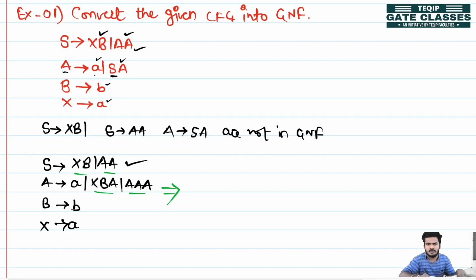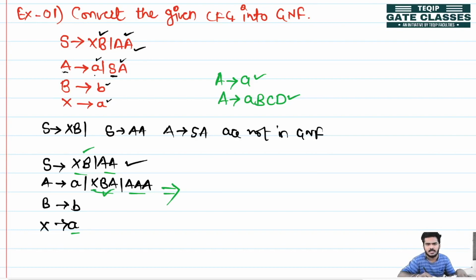GNF says that if the production is like A produces small a, that is a terminal, it is allowed, or otherwise A produces a terminal followed by any variables like A, B, C, D. In this grammar X produces small a, and in S produces XB, the X is available, and in A produces XBA also X is available.